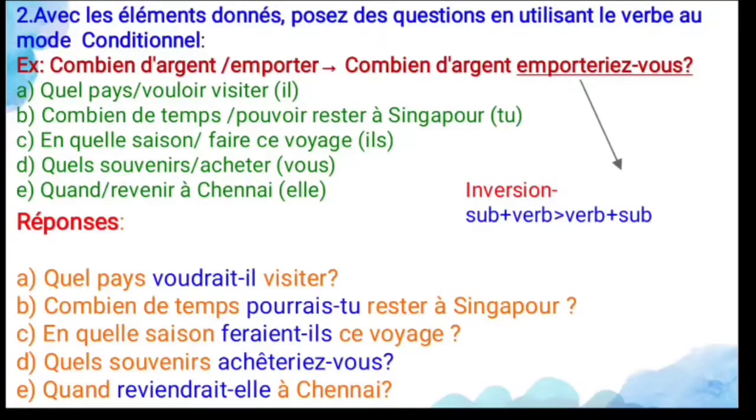And the fifth one is quand revenir à Chennai. Revenir means to return. So revenir is an irregular verb. The infinitive stem is reviendr, that is REVIENDR, and the endings for elle are AIT for the conditional present. So quand reviendrait-elle à Chennai? It means when would she return to Chennai. So this is all about the second exercise.